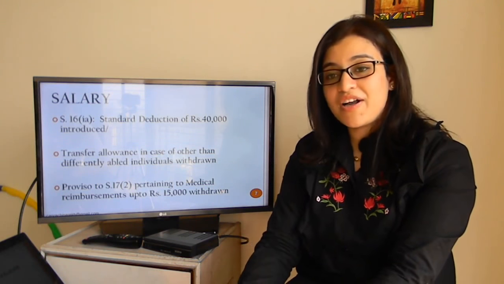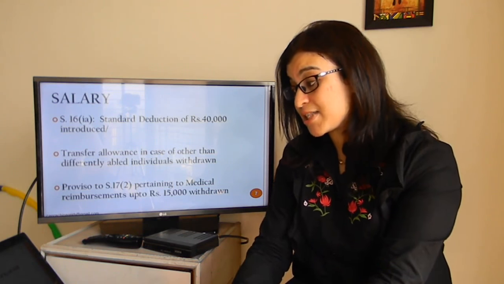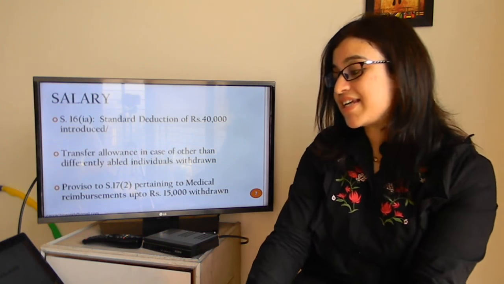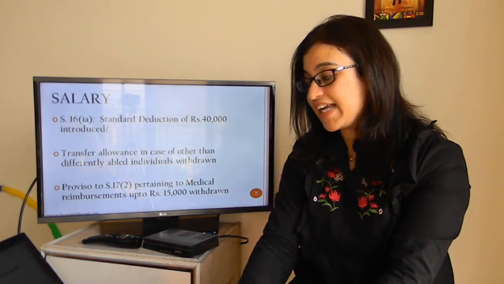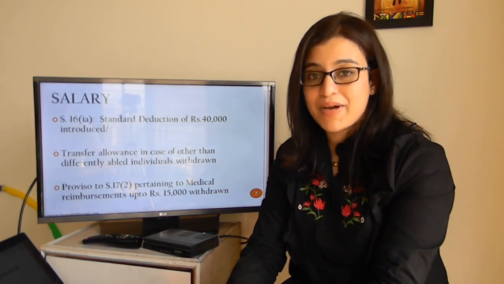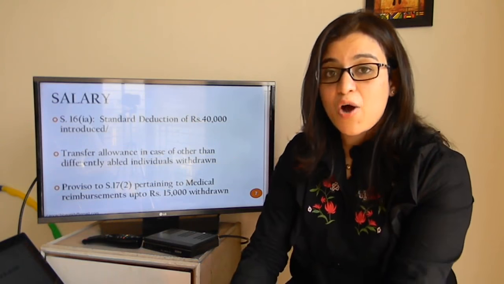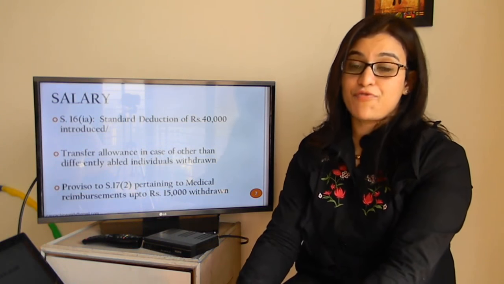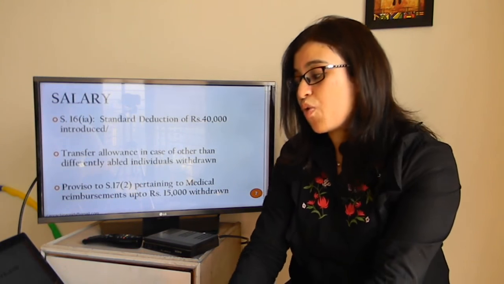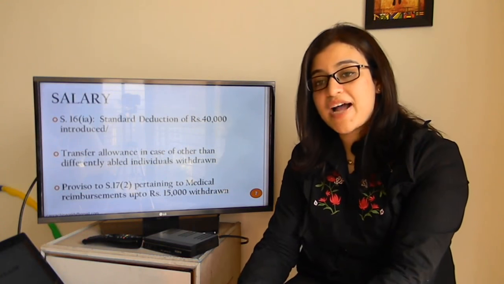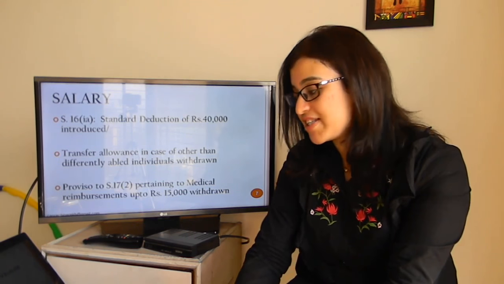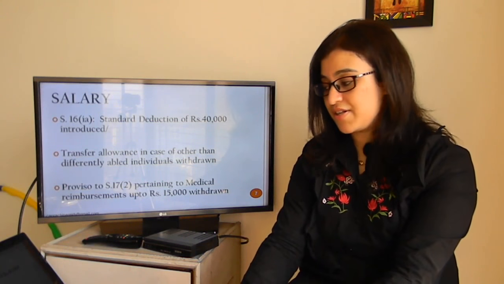So what has gone is the transport allowance, sorry for the typo in the slide, the transport allowance in case of other than differently abled individuals, which was at 1600 rupees per month, has been withdrawn. However, the transport allowance for differently abled individuals continues to remain. What has further gone is the proviso to section 17(2) pertaining to medical reimbursements up to rupees 15,000.